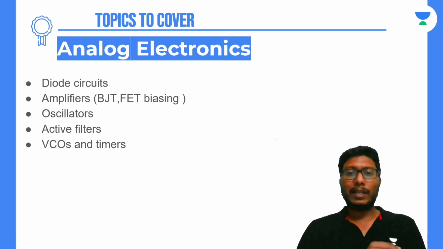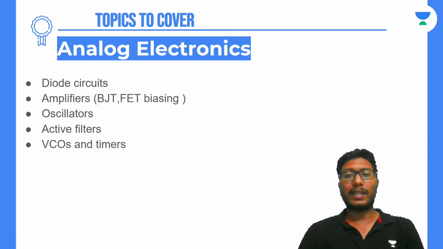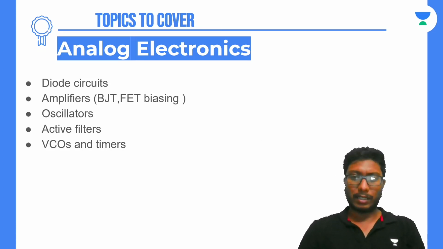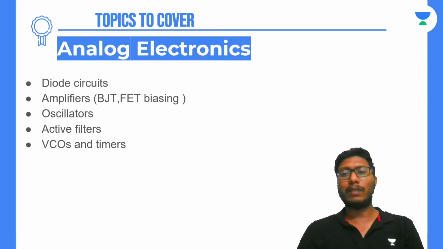In the coming lecture, we'll look at FET amplifiers, oscillators, active filters and everything. In this lecture, till now what we have discussed is diode circuits, that is clippers, clampers, half wave rectifiers, full wave rectifiers, what are the different things you should keep in mind when going for the exam, and also BJT biasing and BJT as an amplifier.